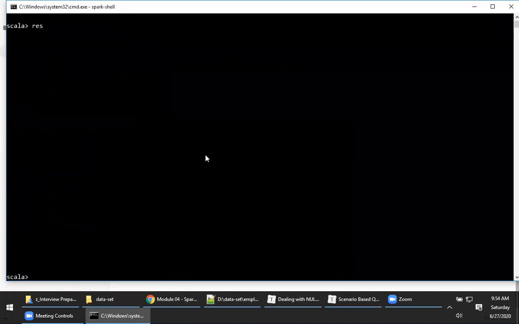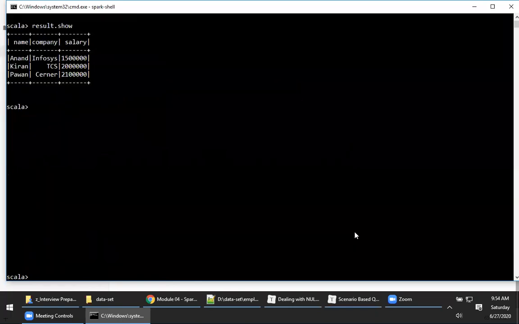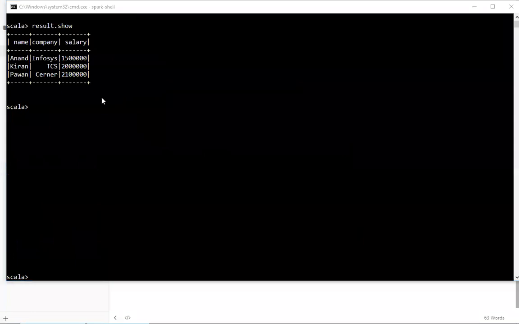Let me just clear the screen. Now let me just print that result. Now please look at this. It has dropped the complete records for all the columns wherever you have null values.